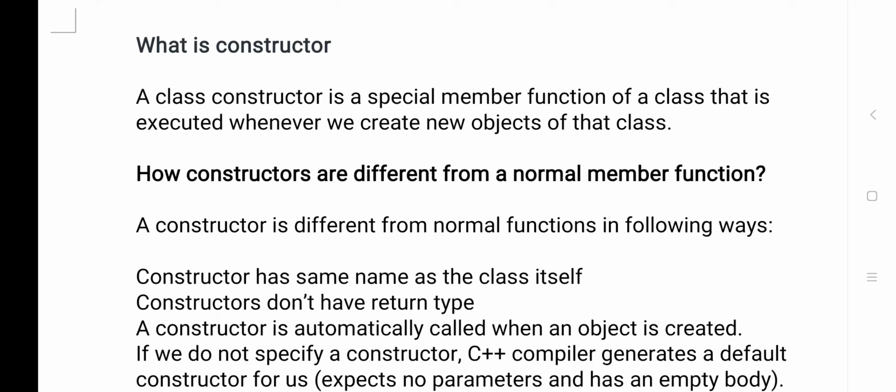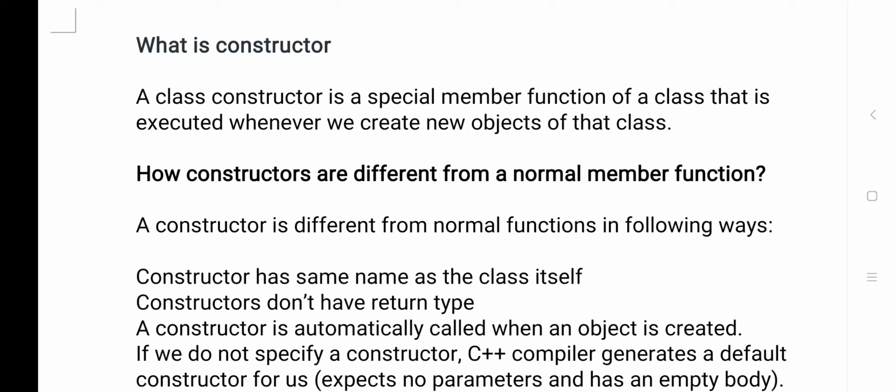But it is executed only when you call it. So here I want to create one member function, called a constructor, which can be executed automatically without calling.